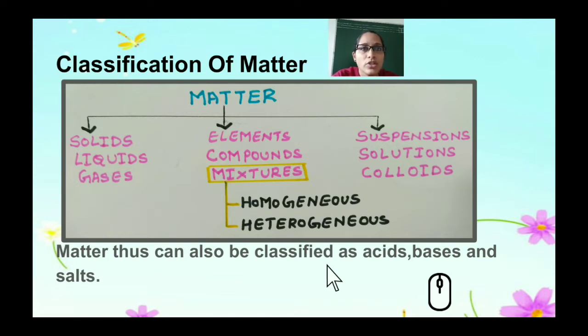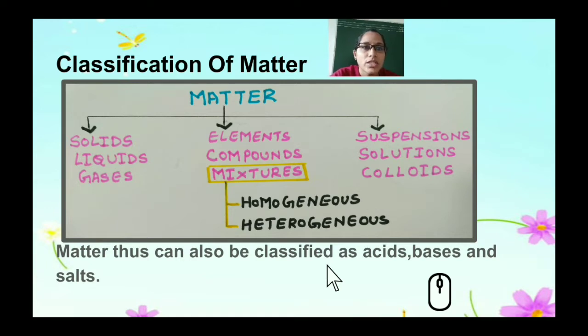They are homogeneous mixtures and heterogeneous mixtures. So what is a homogeneous mixture? A uniform mixture is known as a homogeneous mixture. For example, in your daily life you have sugar or salt in your home. When you add some amount of sugar into the water and dissolve it, it's completely dissolved. It is known as a homogeneous mixture.